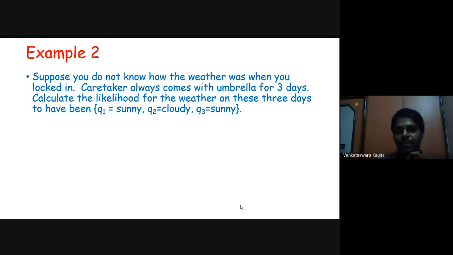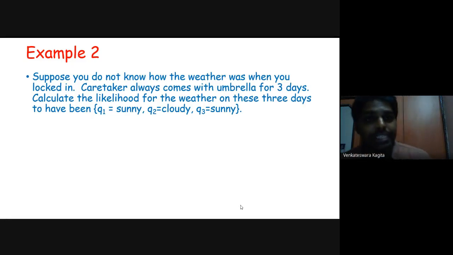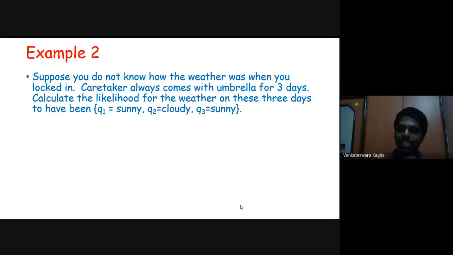Starting from the day you were logged in, calculate the likelihood for the weather on these 3 days to have been Q1 equal to sunny, Q2 equal to cloudy, Q3 equal to sunny. So we are interested in finding a particular sequence of weather. That is, first day is sunny, second day is cloudy, and third day again sunny. What is the probability of this sequence of weather happening? We are interested in estimating that.